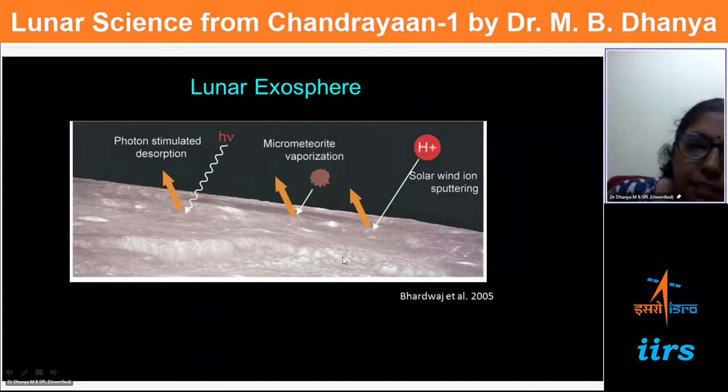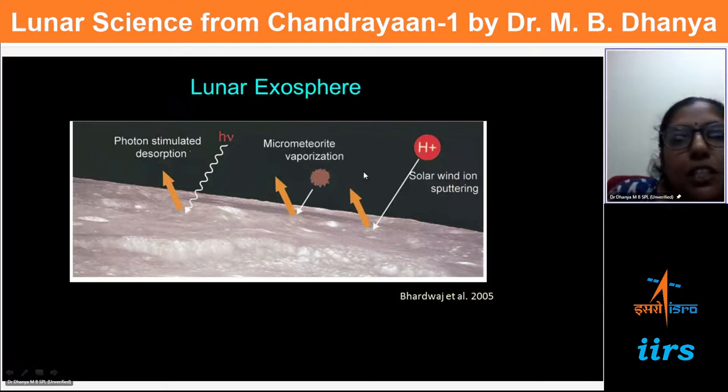So this is a schematic which depicts the surface of the moon. There are different agencies like photons, which are nothing but solar radiation, and the moon is continuously bombarded by micrometeorites, and then there is the solar wind that we talked about. When the solar photons interact with the surface, they can heat the surface, and then certain elements get released to the environment, contributing to the exosphere of the moon. This process is called photon stimulated desorption.